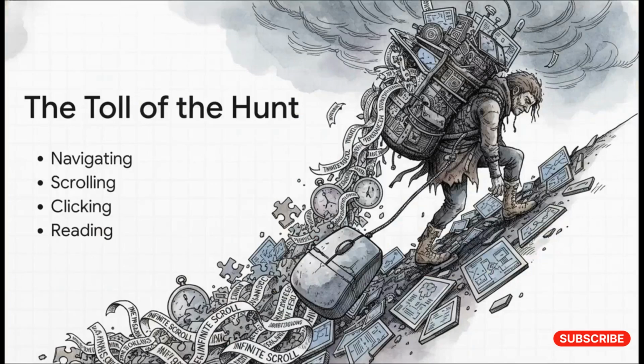Let's break down the specific actions that make up this cost, kind of the toll of the hunt, if you will. We're talking about navigating, scrolling, clicking, reading, and understanding. And hey, fun fact for you, the average person actually scrolls the height of the Empire State Building on their phone every single month. That is a massive physical toll. But notice those last two on the list, reading and understanding. Those take real, actual cognitive energy. They put a heavy tax on our mental resources. And if that tax gets too high, the whole cost of foraging becomes completely unsustainable for the user.